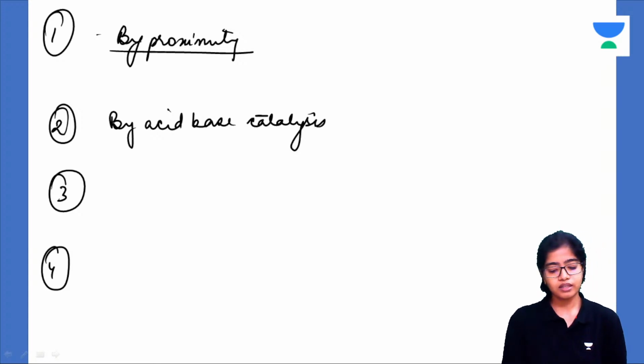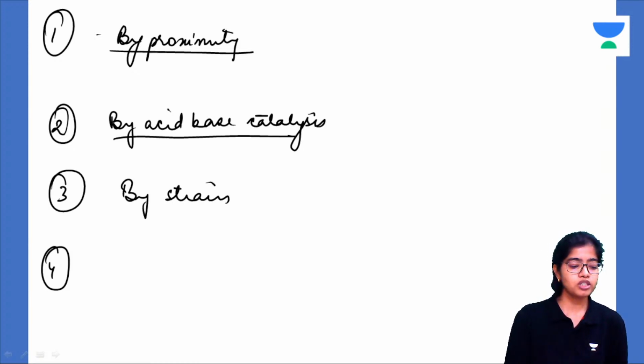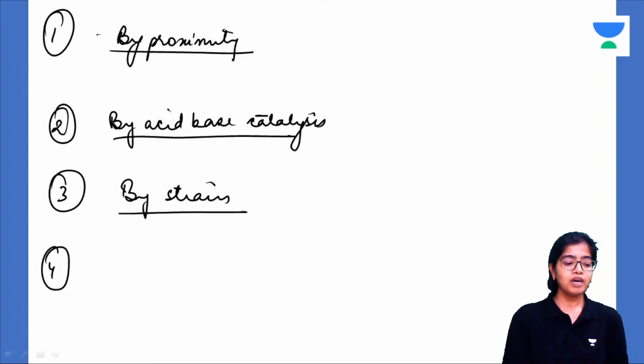Okay, this is another mechanism, when the functional groups of the substrates act as acids and bases and a reaction is performed. By strain, this is like an opposite of by proximity. Because of the strain on the substrate, the bonds are broken. This is what is called Pauling's hypothesis.